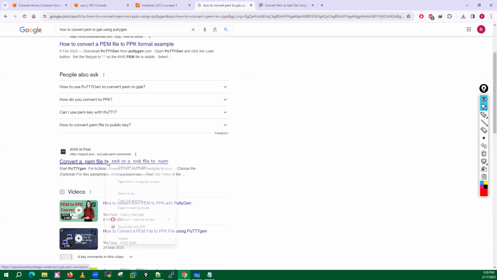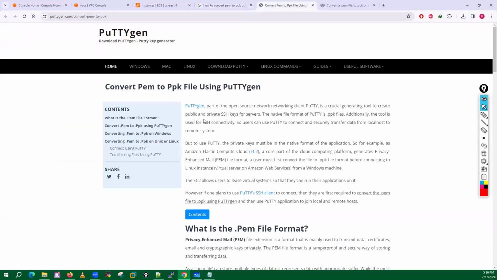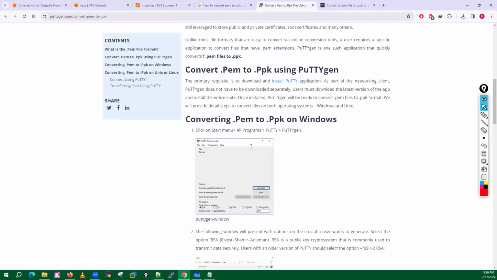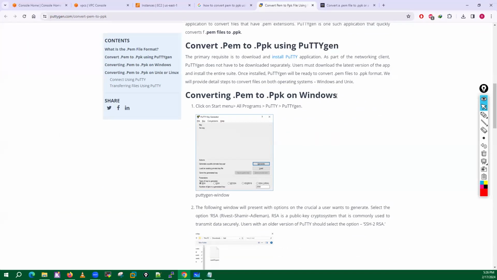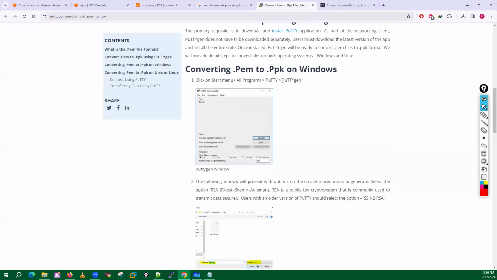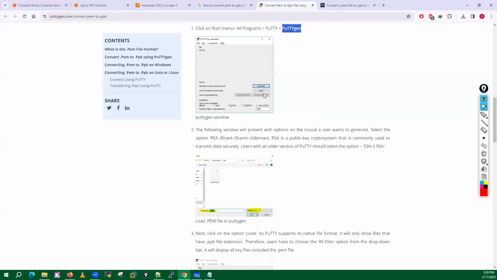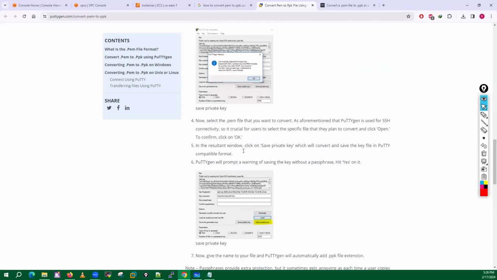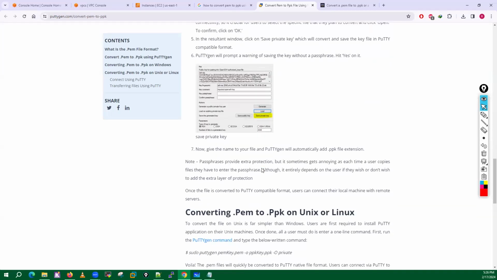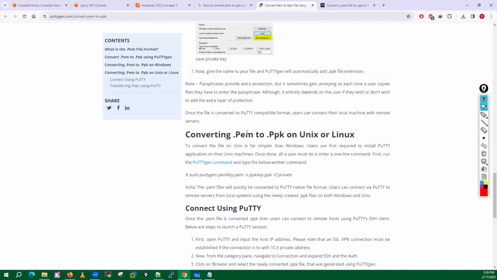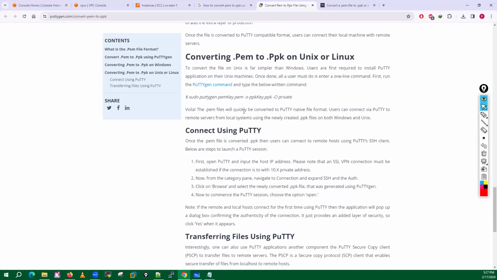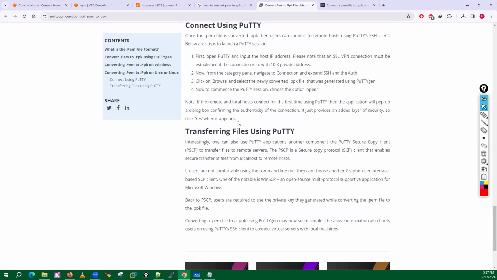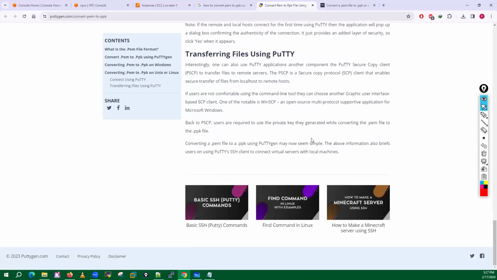Even so, you can open this AWS document here, and here they will explain everything. What do you have to do to convert PEM to PPK on Windows? You can run this PuTTYgen software, right? You can load your PEM file, and after loading, you can just save the private key. This is how you have to do this. You can also convert this PEM file to PPK on Unix and Linux as well. Okay, you can follow these methods if you are using Linux and other things.